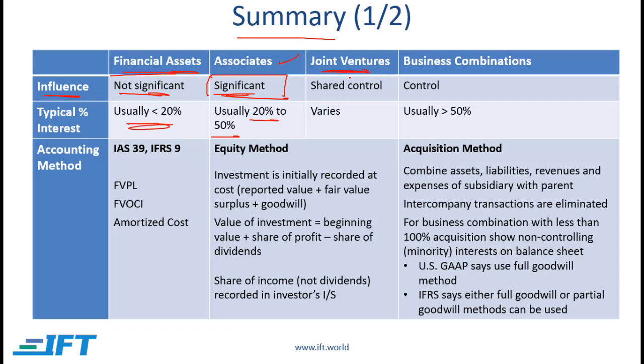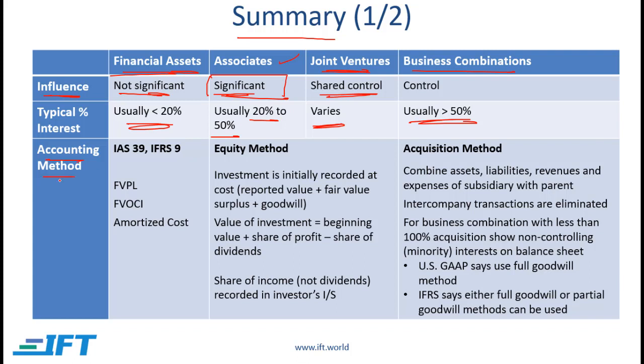We can also have joint ventures. This is where two or more companies get together to form a joint venture, and with joint ventures, the different partners have shared control. The percentage of interest varies. And then we can have business combinations. So this is where the acquired company is fully controlled by the investor. This typically happens when the interest is more than 50%.